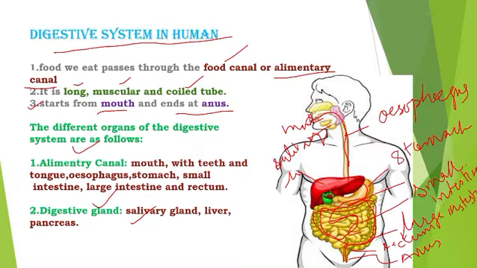This is liver. See here, just below the stomach, a leaf-like structure, called pancreas. Understand? And only three: salivary gland, liver, and pancreas. Got it? In this way, food gets digested. I hope you understand. If you have any query, you can ask.